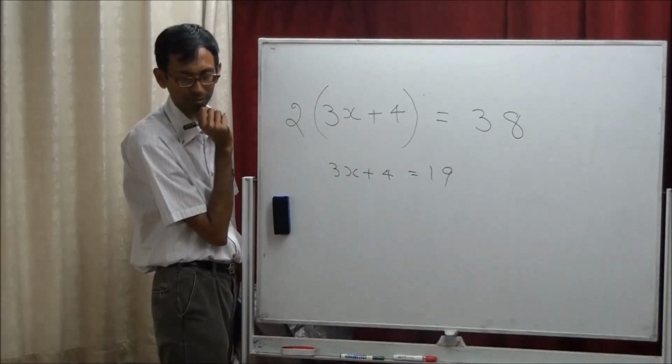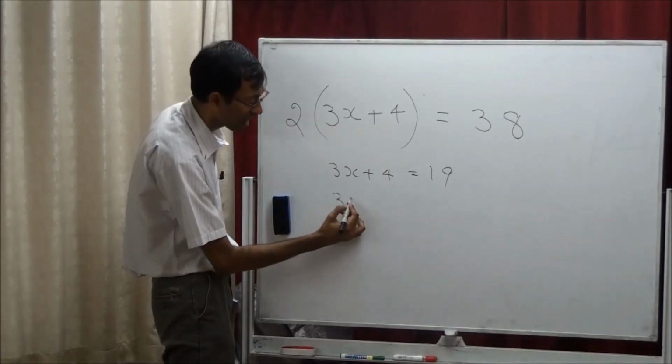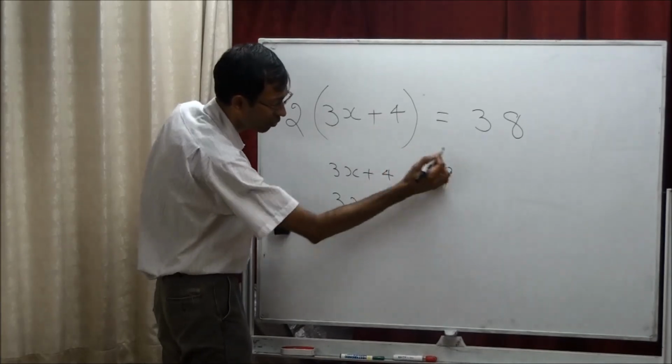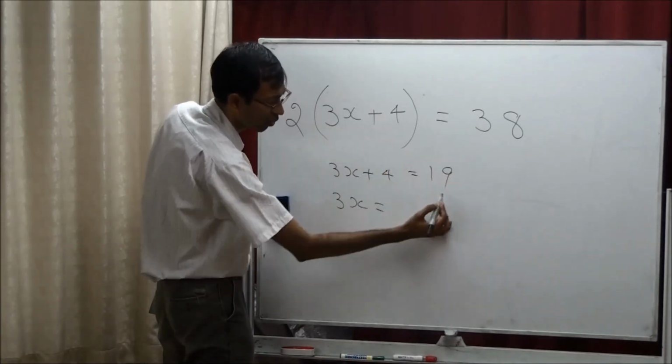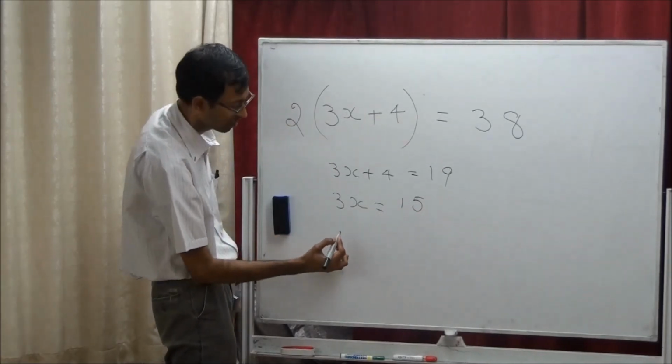This is the only one. Is 5 the answer? So 3x equals, you take away 4 here, it becomes a minus 4. 19 minus 4 is 15. So but what is x?